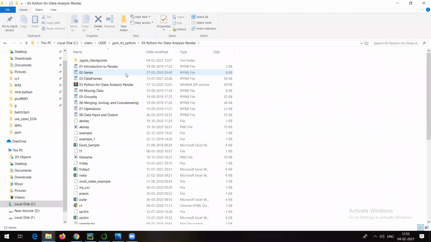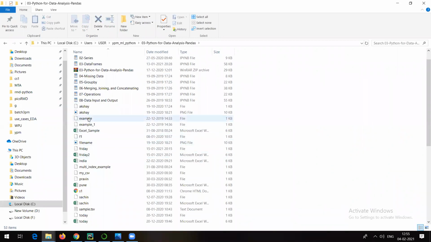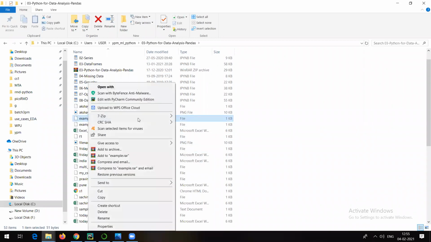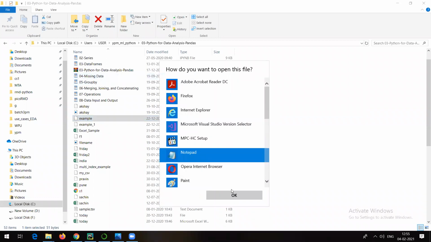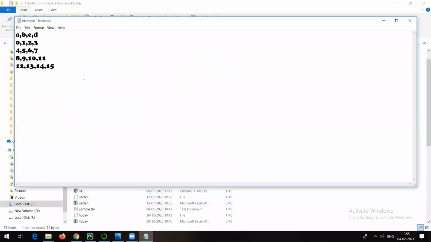So, data analysis with pandas. Okay. Now in this case, let me show you a CSV file. See this example.csv file. Let me open it with Notepad, suppose. Now see, I hope you understand CSV files. CSV stands for comma separated values. So what do we have in this? A, comma, B, comma, C, comma, D, and then 0, comma, 1, comma, 2, comma, 3, and so on. Right? It's a CSV file.